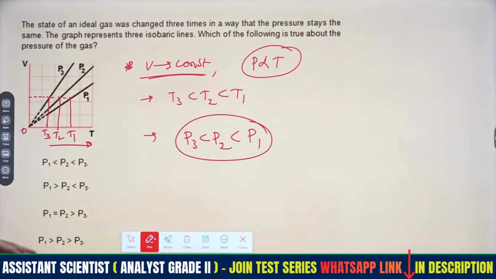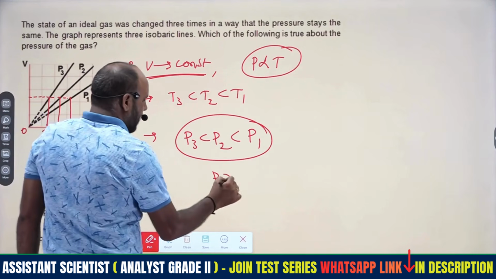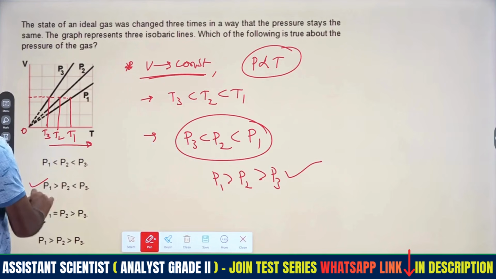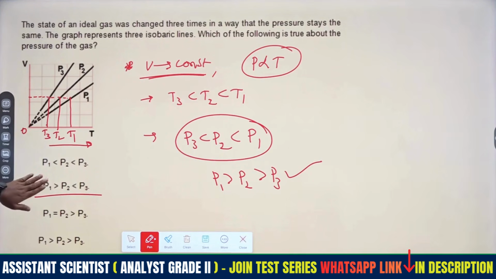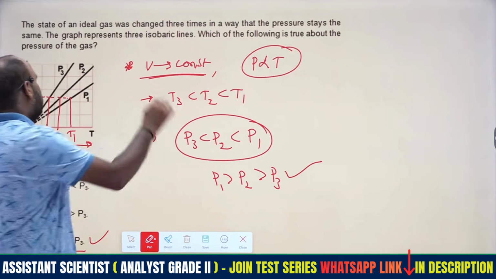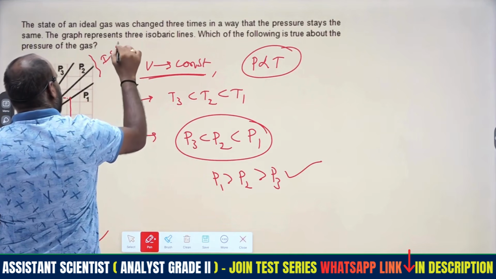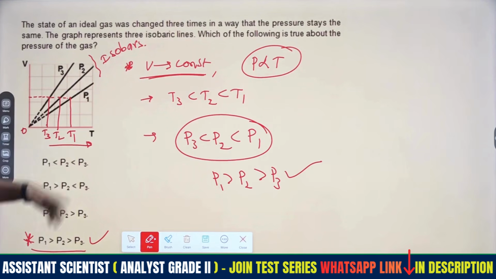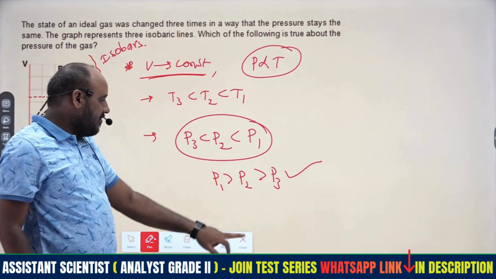Just look at the options. We don't have that option, therefore we have to reverse it: P1 is greater than P2 is greater than P3. This option is there, so this is the answer. With the help of this, whenever pressures are constant, these graphs we may call isobars. Sometimes it is mentioned as an isobar. So definitely we have to utilize such kinds of graphs, and this is the relation it should follow.